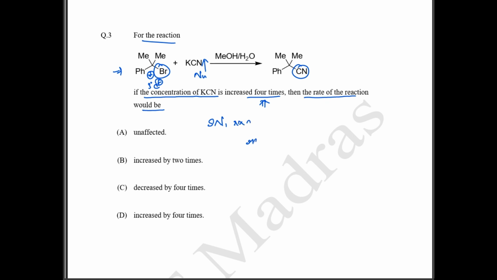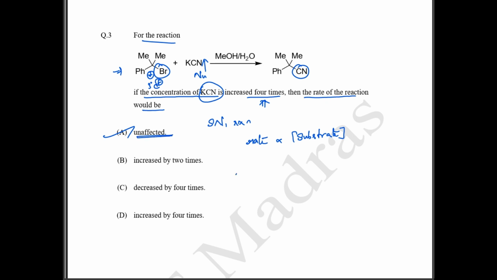And in an SN1 reaction, we know that rate is directly proportional to the substrate. In an SN1 reaction, the rate depends directly on your substrate, and increasing the concentration of KCN will have no effect. So the reaction will be unaffected. So the rate will be unaffected.